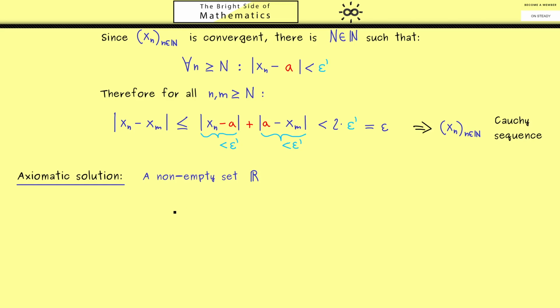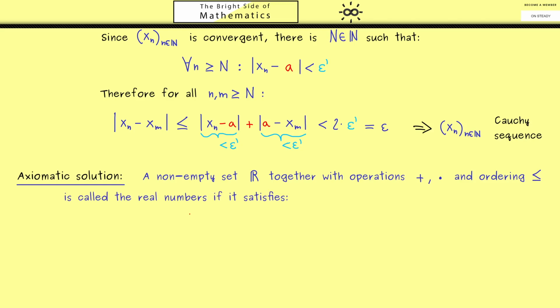Of course, what we need here is a non-empty set we call R, together with 2 operations, addition and multiplication, and an ordering less or equal. Now these things together we call the real numbers if they fulfill all the rules we want. Essentially, we have all the properties we had for the rational numbers plus 1 additional.